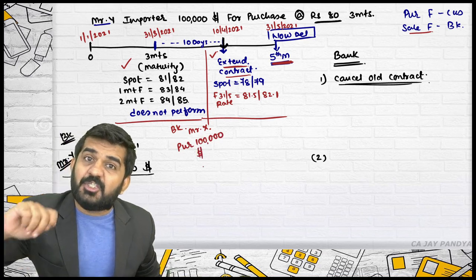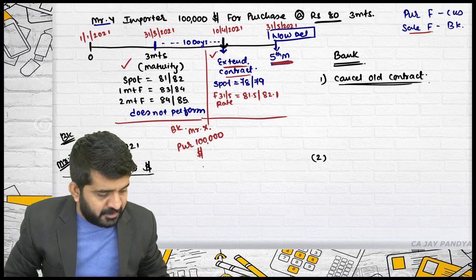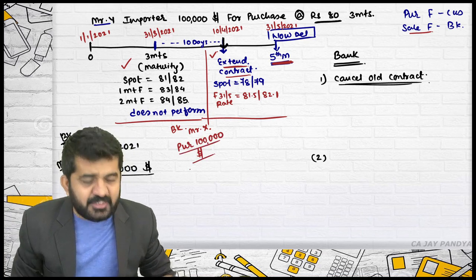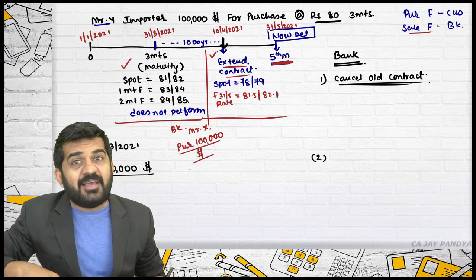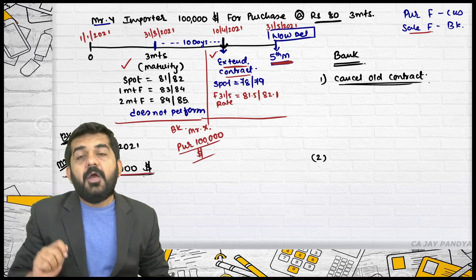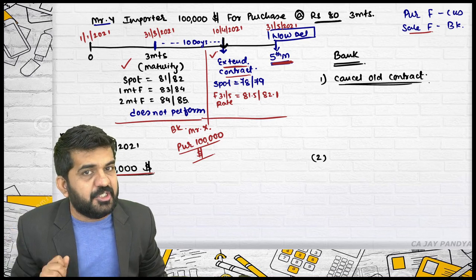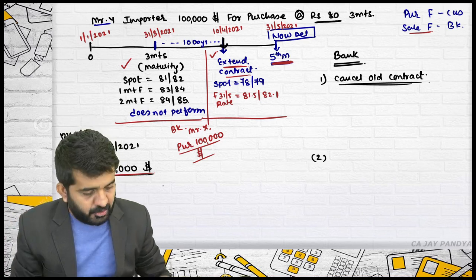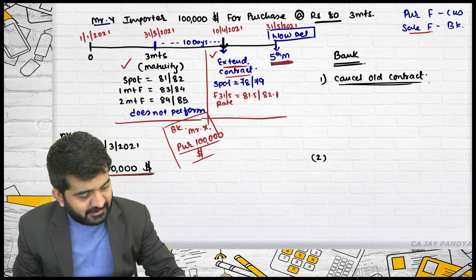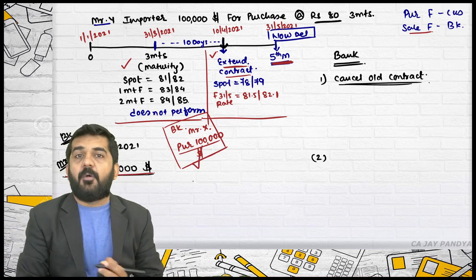Now Mr. X is performing the contract. Is it alright? So the bank will have to purchase it from Mr. X. How many dollars? $1 lakh. Now the bank is having $1 lakh. The bank had already planned to sell this $1 lakh. But now this Mr. Y is not coming to the bank and he is not purchasing the dollars. So the bank cannot sell the dollar. So the bank cannot cancel this contract. See, the bank will never cancel a contract.